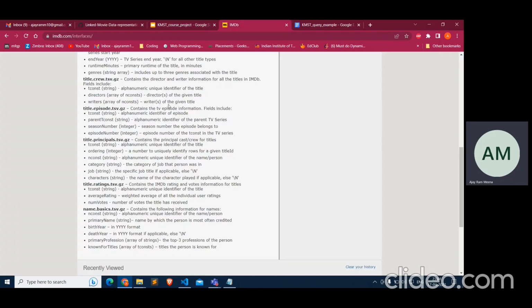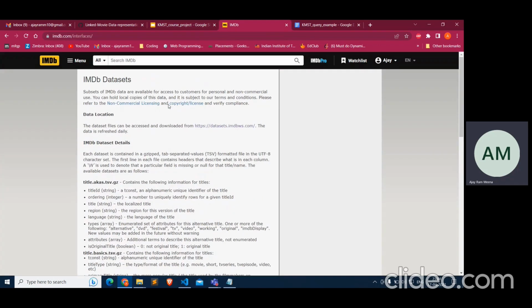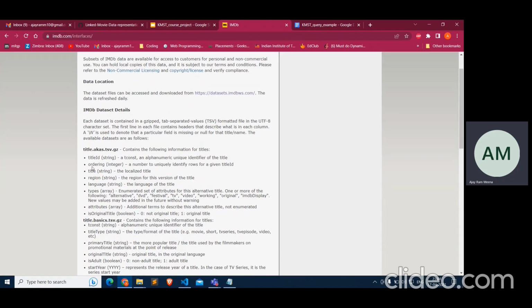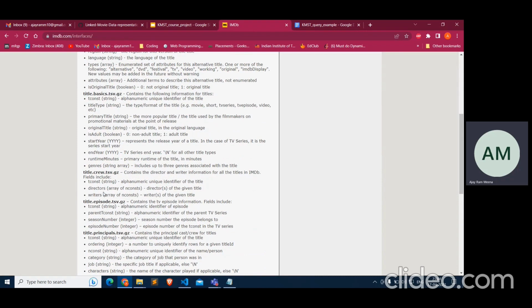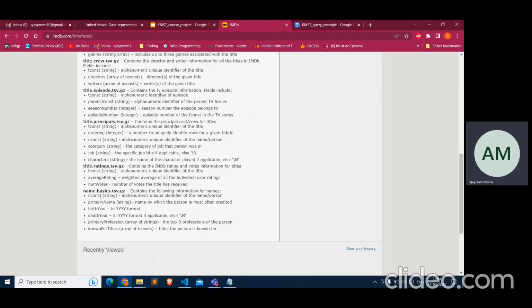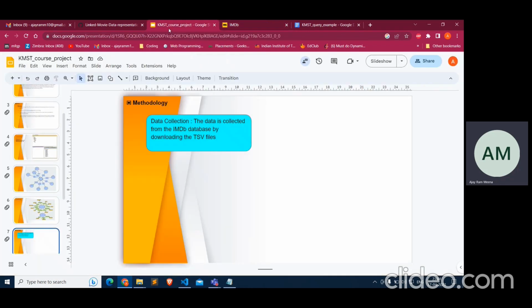If you look at this website, we can see that IMDb has provided some zip files such as title.akas, which contains title, ordering, region, and language of the movies, and other files such as title.crew, which contains the director and writer for a given title, and the names of the actors, directors, and their birth year. These zip files were downloaded onto the local machine, and then they were given to the data extraction process.